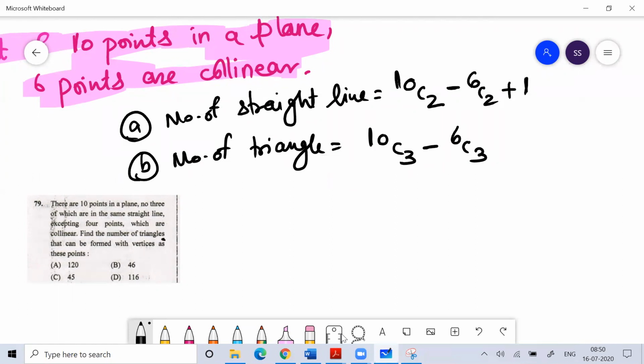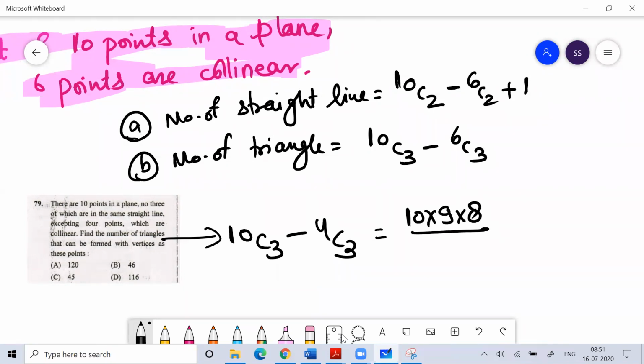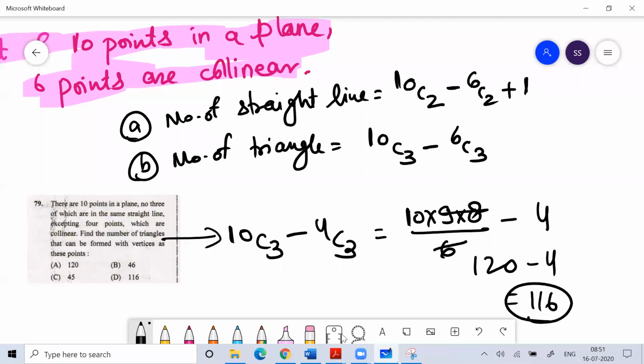That would be 10C3 minus 4C3. What is 10C3? 10C3 means 10 into 9 into 8 divided by 3 factorial, minus 4C3, which is 4 only. So this is 120 minus 4, which means 116. Option D.